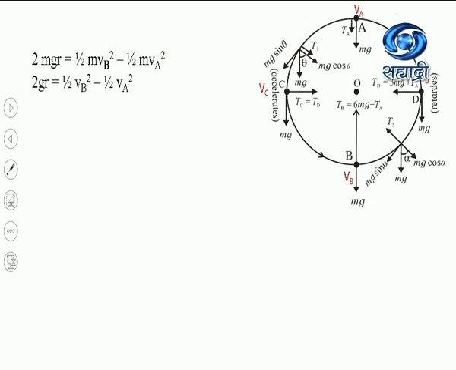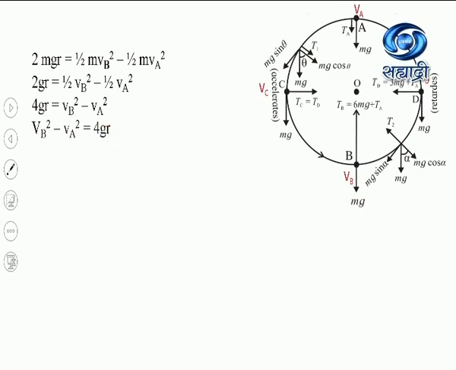Now m is getting cancelled, so this becomes 2gr equal to 1/2 vb square minus 1/2 va square. Again I will multiply both sides of the equation by 2. So this will become 4gr equal to vb square minus va square, or vb square minus va square equal to 4gr.